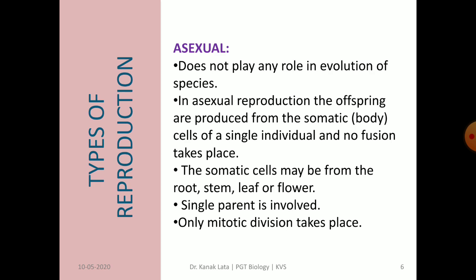Now let us see the types of reproduction. Broadly speaking, reproduction is classified into two major groups, that is asexual reproduction and sexual reproduction. First of all, we will discuss asexual reproduction. Asexual reproduction does not play any role in evolution of species, as offspring are produced from the body cell of a single individual. Here there is no fusion, no fertilization.